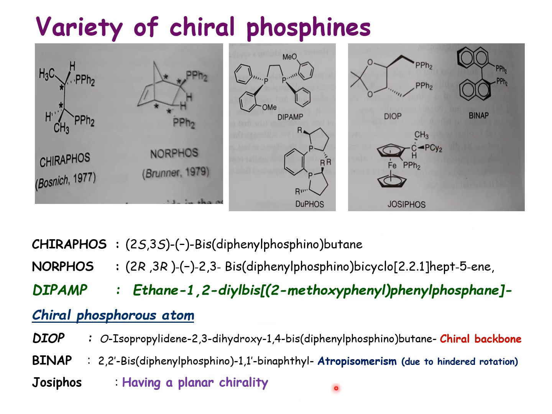Accordingly, in the steric BINAP, where the chirality is in the steric, they have been classified. The chiral phosphorus has been classified into different categories. These are some examples of chiral phosphorus, which have been extensively used for the asymmetric synthesis, or asymmetric hydrogenation, of prochiral molecules.